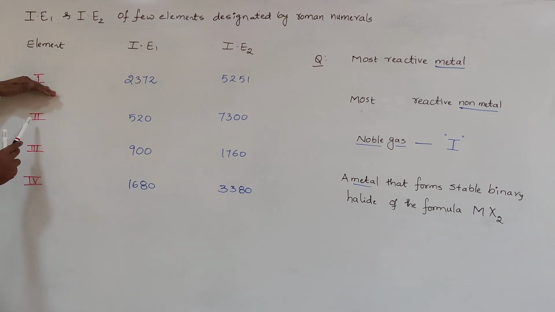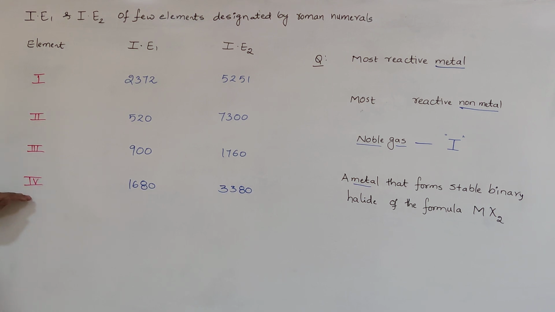Then we can concentrate on the second, third and fourth. Generally, metals have lower ionization enthalpy values than non-metals. Among the second, third and fourth, the highest ionization enthalpy is the fourth one. The second and third have lower ionization enthalpy values than the non-metal.